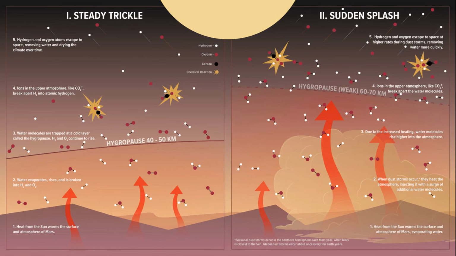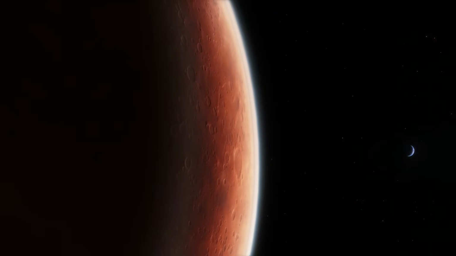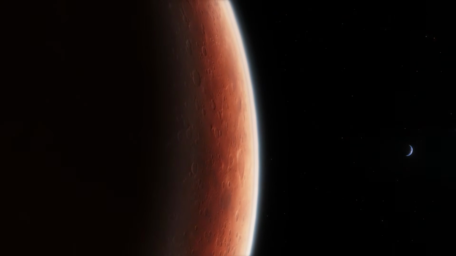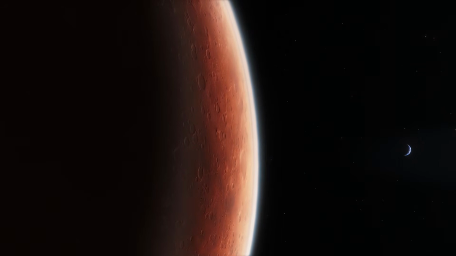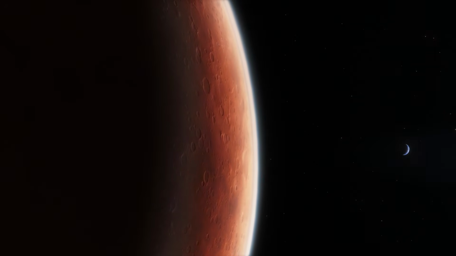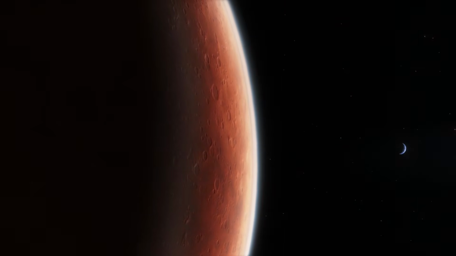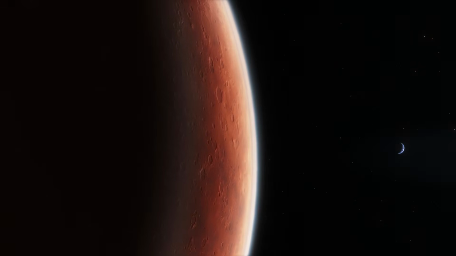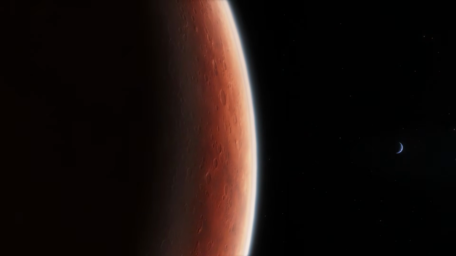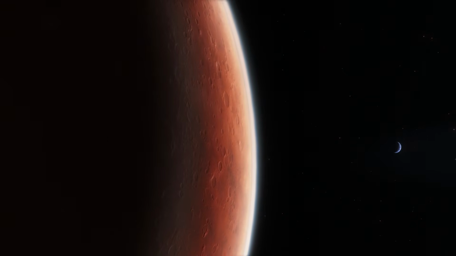This early atmosphere was significantly thicker than what exists today and acted as a thermal blanket, trapping heat and allowing surface temperatures to rise to levels where liquid water could exist, at least temporarily, on the surface. As the planet continued to cool, water vapor in the atmosphere began to condense, forming clouds and eventually precipitation, leading to the presence of rivers, lakes, and possibly even larger bodies of water. And this is supported by geological evidence such as valley networks, delta formations, and sedimentary deposits observed across the Martian surface.